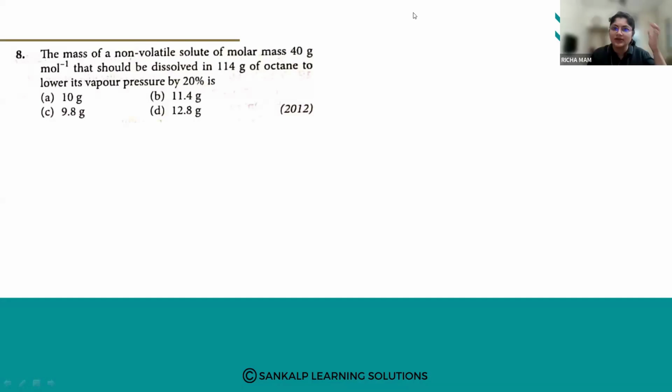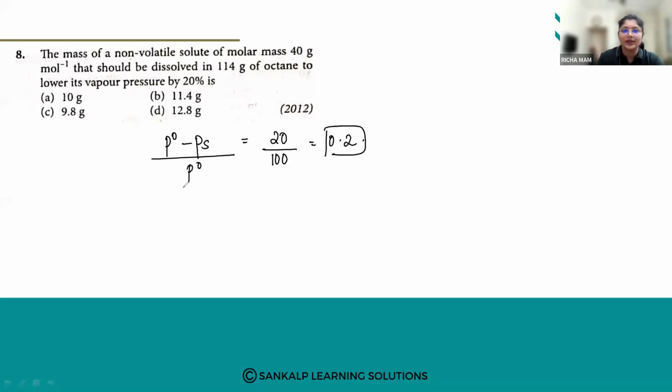Okay, so let us continue. Sorry, there was some network issue. So (P naught minus PS) by P naught is equal to, here its lowered pressure is given as 20%. 20% means 20 by 100, which is nothing but 0.2. So we got (P naught minus PS) upon P naught, and the value is 0.2. Let us put all these values.